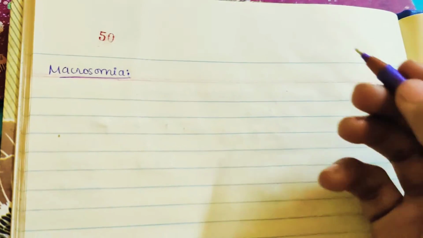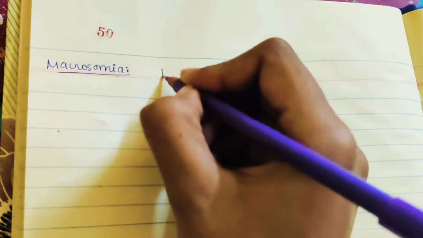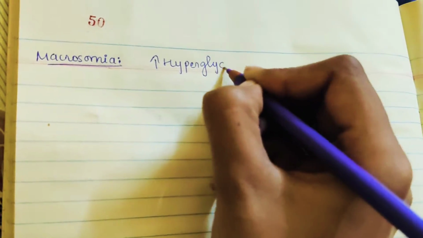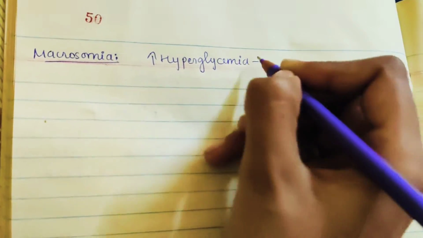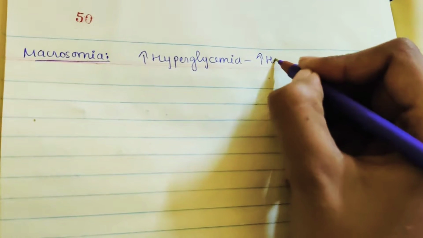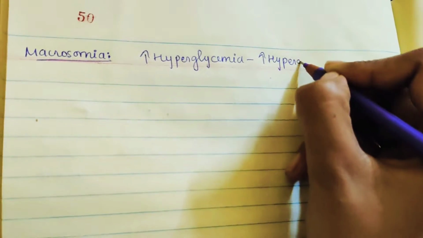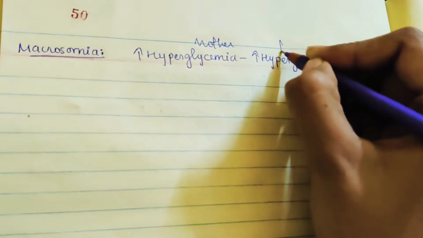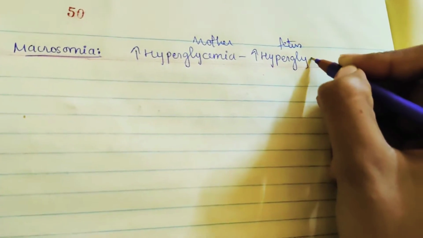Start with the second part, that is macrosomia. So what is macrosomia? Here, as we discussed, it's a diabetic mother. In the diabetic mother there will be hyperglycemia, and because of hyperglycemia, this same blood is passing to the fetus. So in the fetus also you will observe hyperglycemia. Okay, so this is mother, this is fetus.